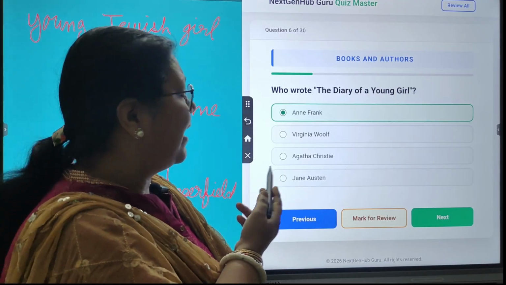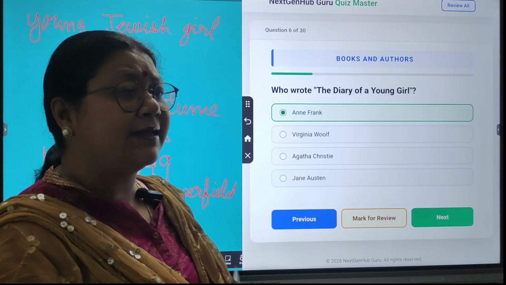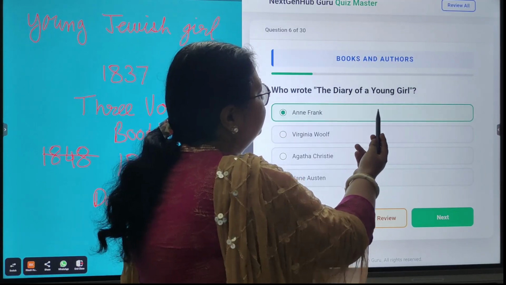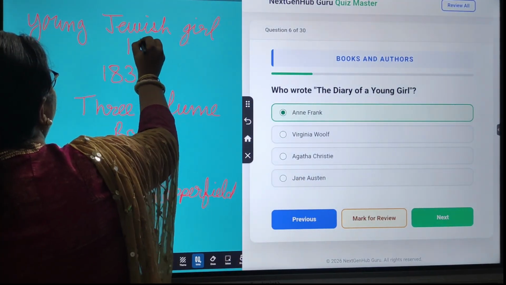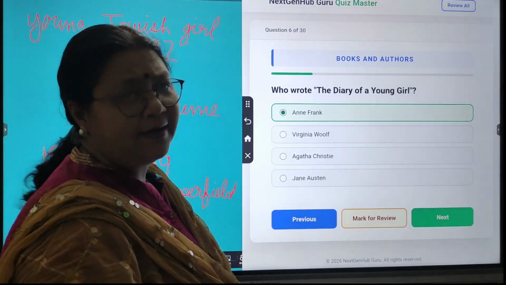So Anne Frank was escaping from the Nazi party because she was a Jewish girl, and at that time she wrote this Diary of a Young Girl, and it was published in 1997. Next question.